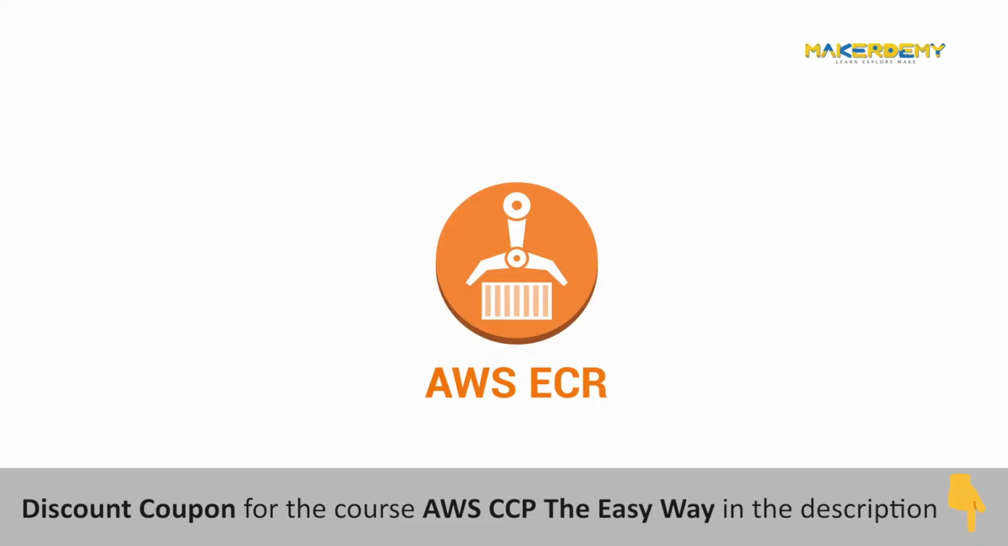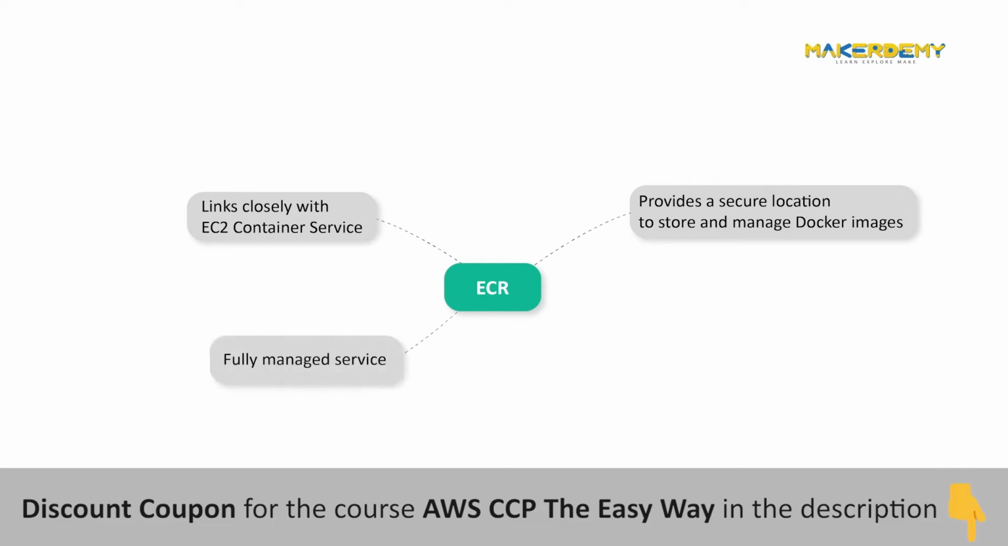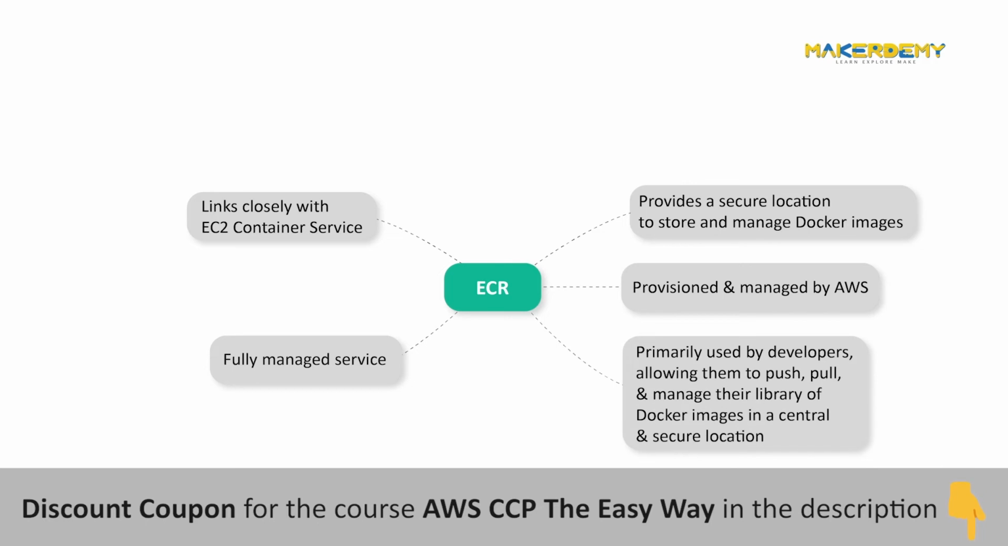Amazon Elastic Container Registry or ECR. This service links closely with the EC2 container service as it provides a secure location to store and manage your Docker images that can be distributed and deployed across your applications. This is a fully managed service, and as a result, we do not need to provision any infrastructure to create this registry of Docker images. This is all provisioned and managed by AWS. This service is primarily used by developers, allowing them to push, pull, and manage their library of Docker images in a central and secure location.